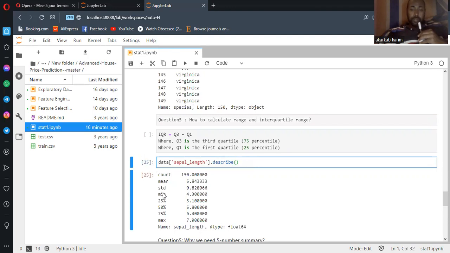Well, as we see here, we are just choosing this sepal length. We have the count, the number of samples we have. We have the mean also here. We see the standard deviation. We have the median, which is 50%. So this is 25% of the data, and we have 75% of the data. To calculate the interquartile range, based on this example I give you, we have 6.4 minus 5.1.